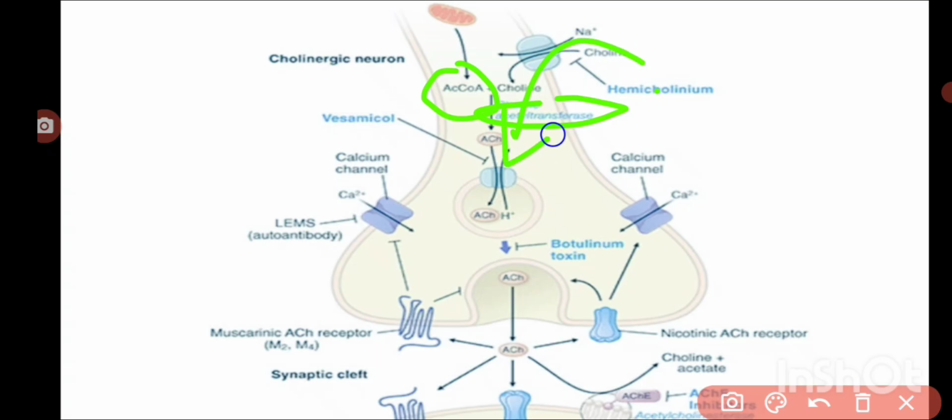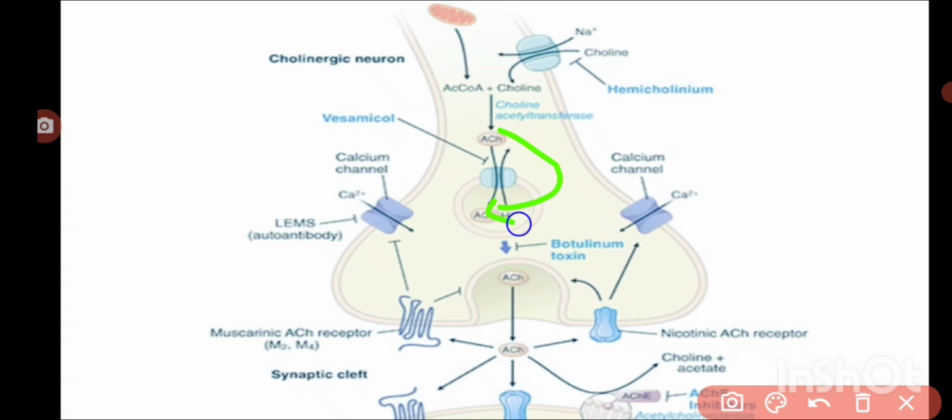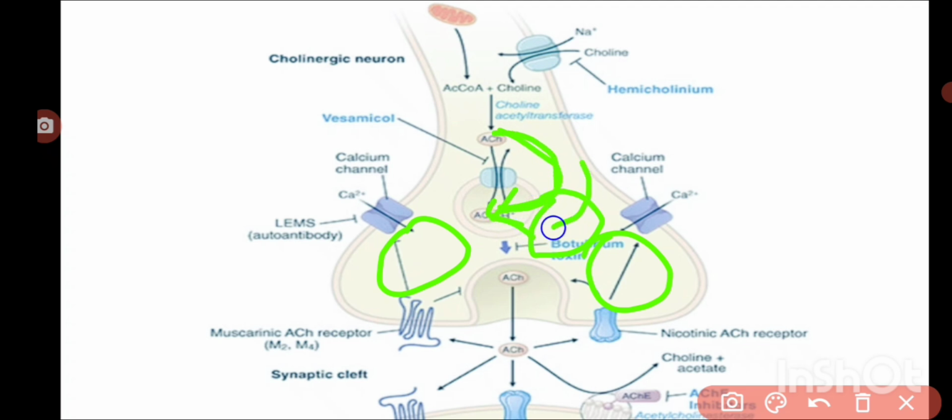Okay, so after the synthesis, it won't be present as it is within these nerve endings. It will be stored, because if it is present as it is, it will be degraded rapidly. So it will be taken up into storage vesicles. The transport of acetylcholine into the storage vesicles is also not a simple process. It is also an active transport process.